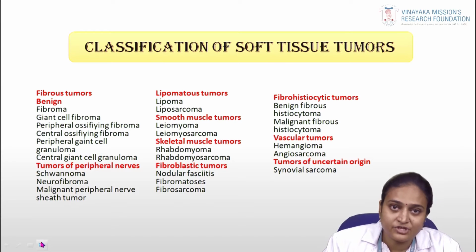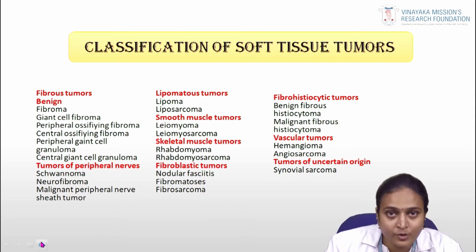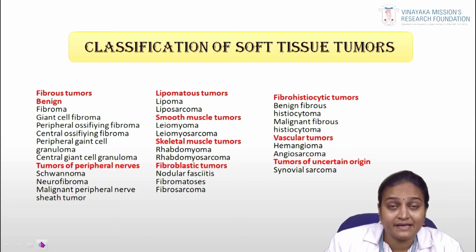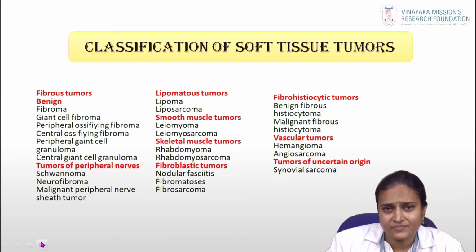Nerve tissue tumors arise from the nerve tissue: neurofibroma, schwannoma or malignant schwannoma, which is the malignant counterpart of the nerve tissue tumor. Lipomatous tissue tumors arise from fat tissue: lipoma or liposarcoma. Smooth muscle tumors are leiomyoma or leiomyosarcoma. Leiomyosarcoma is a smooth muscle malignant tumor. Skeletal muscle tumors are rhabdomyoma or rhabdomyosarcoma.